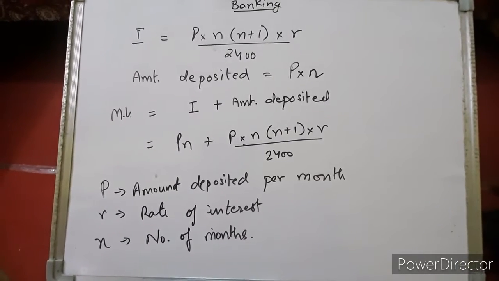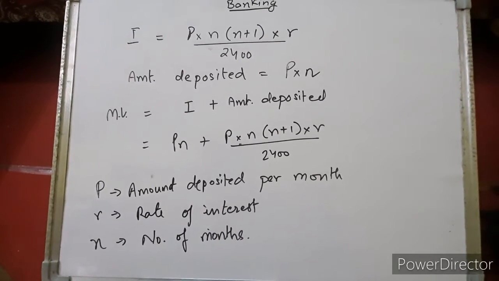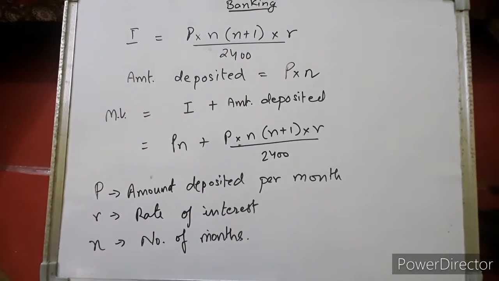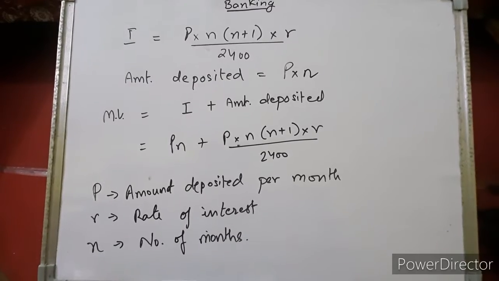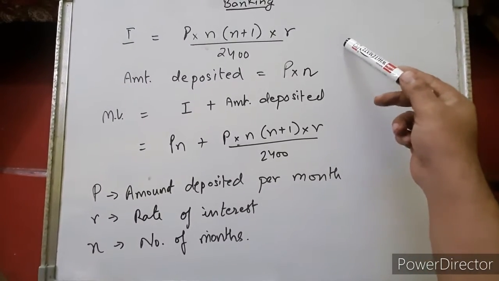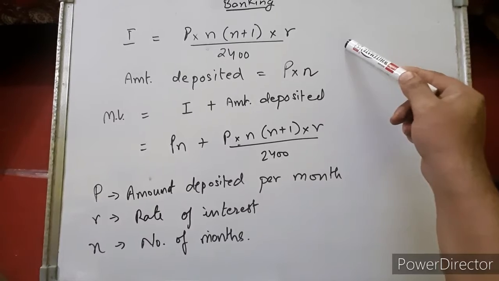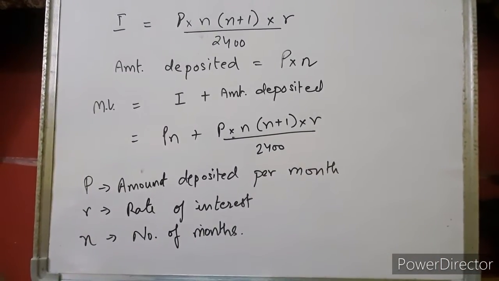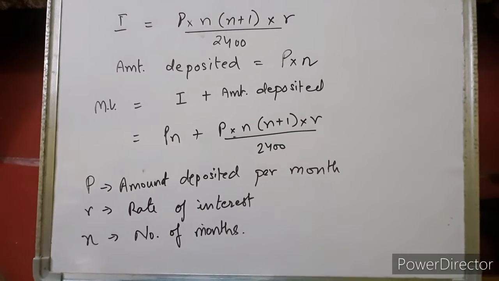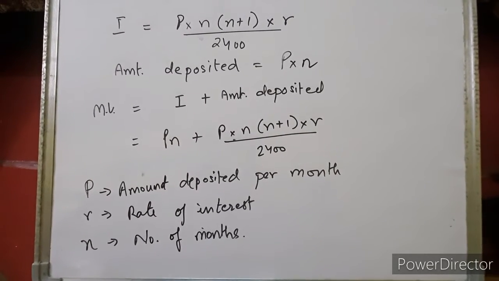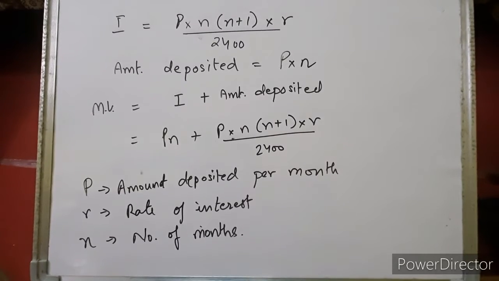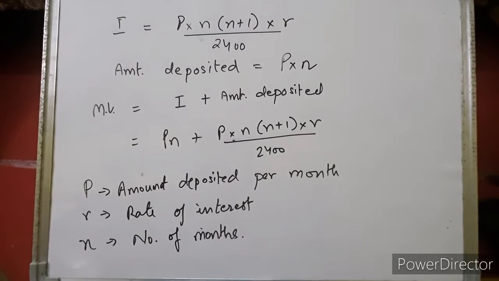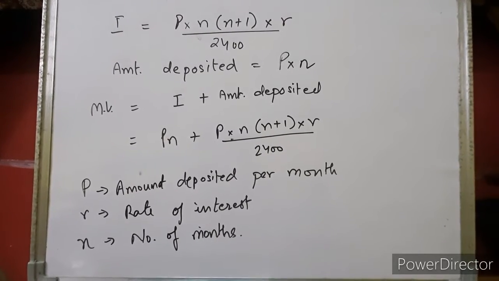Children, now let's discuss the formula for calculating the interest given by the bank on a recurring deposit account or cumulative bank account. The interest formula is P into n into (n plus 1) into R upon 2400, right, children? Where the amount deposited will be P into n. Suppose P rupees per month anyone is depositing for n number of months. So the total amount deposited throughout the whole period will be n into P.